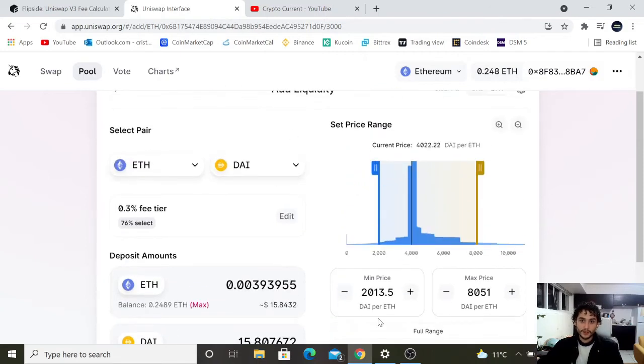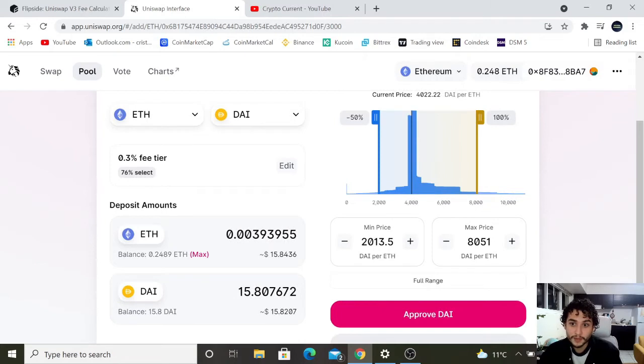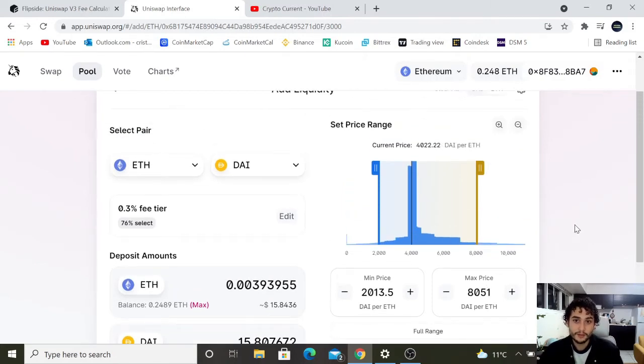And this is where Uniswap version 3 comes into play, right? So what these minimum and maximum prices are telling you is that the lowest you're willing to exchange these two assets for is at $2,013 for Ethereum, all the way up to $8,051 for Ethereum, which is a huge range.